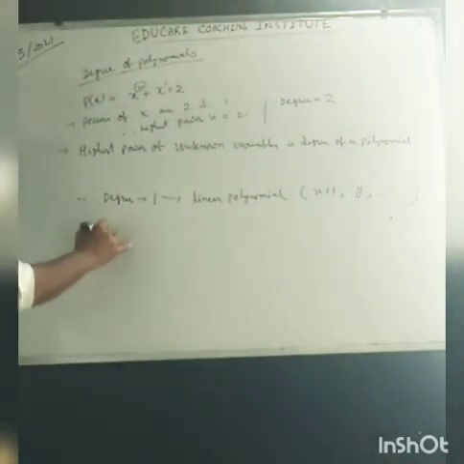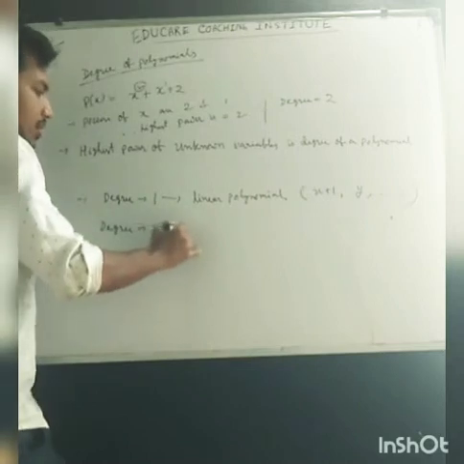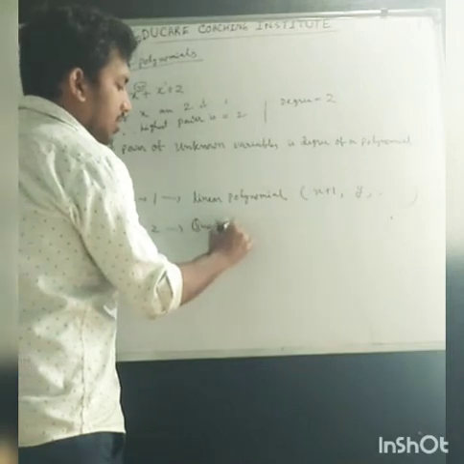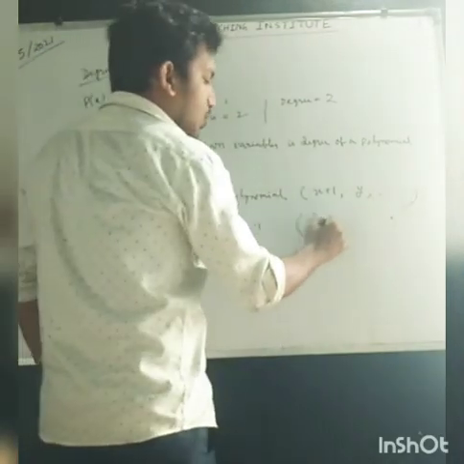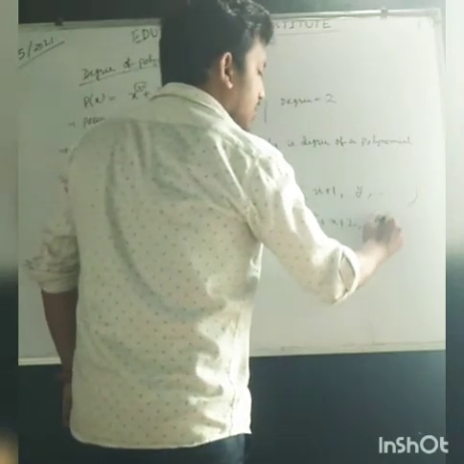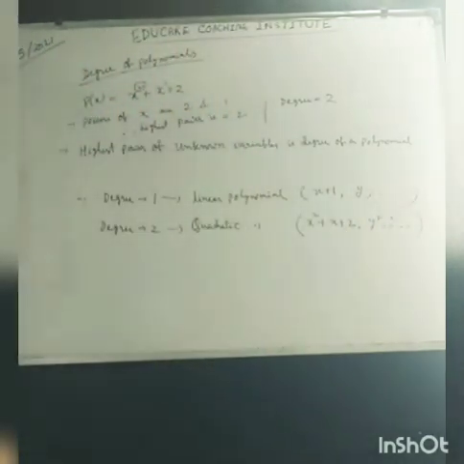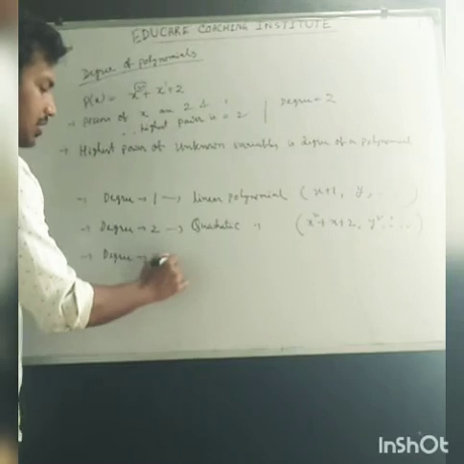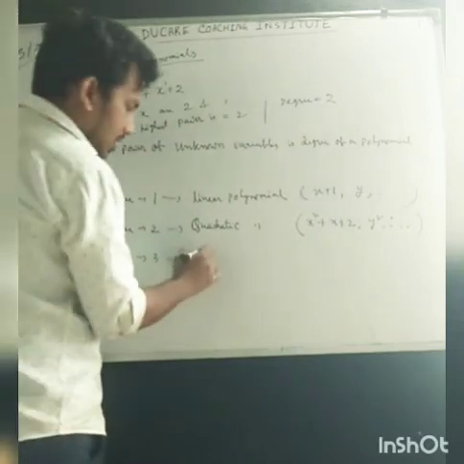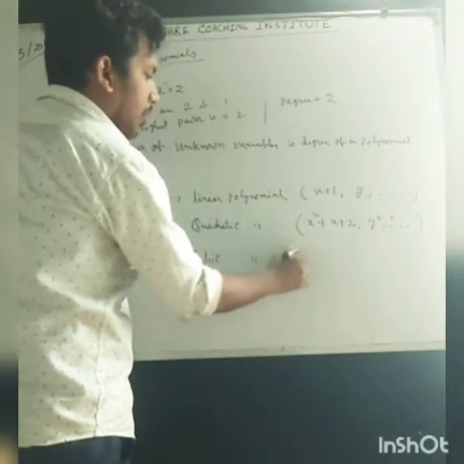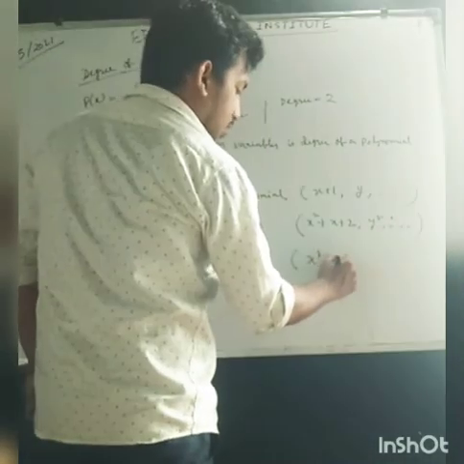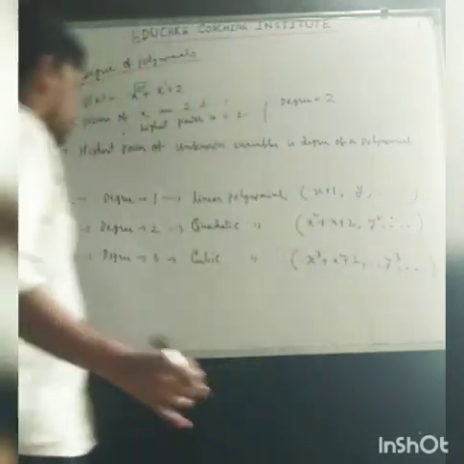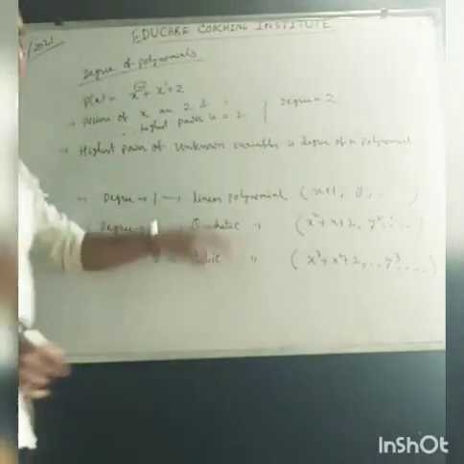Next, if degree is 2, then it is called a quadratic polynomial. Suppose x square plus x plus 2, y square. This kind of examples are there. If degree is 3, then it is a cubic polynomial, like x cube plus x square plus 2. These are the examples.